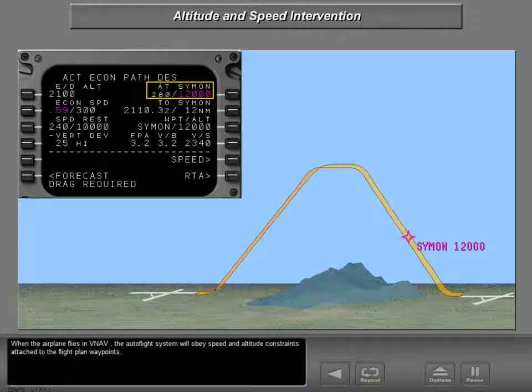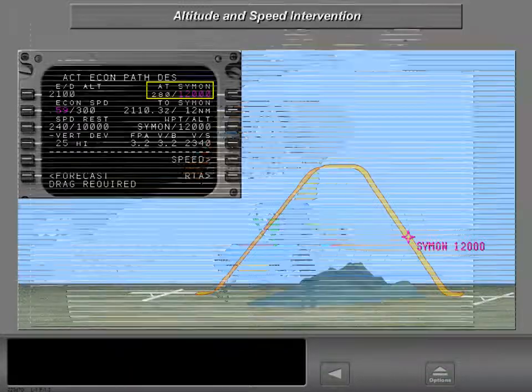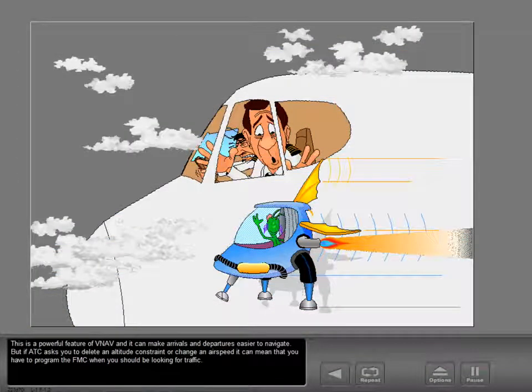When the airplane flies in VNAV, the autoflight system will obey speed and altitude constraints attached to the flight plan waypoints. This is a powerful feature of VNAV and can make arrivals and departures easier to navigate.